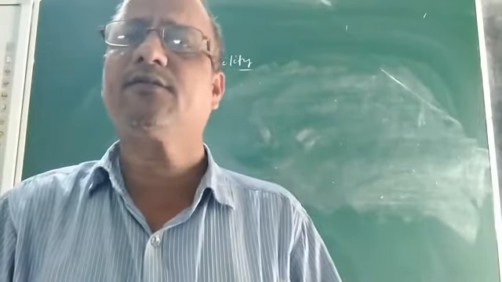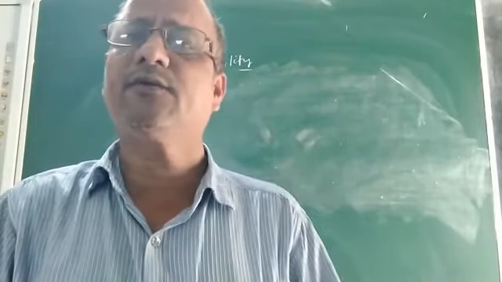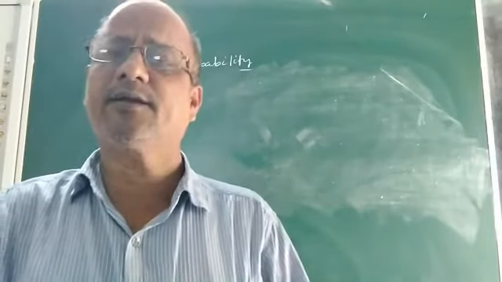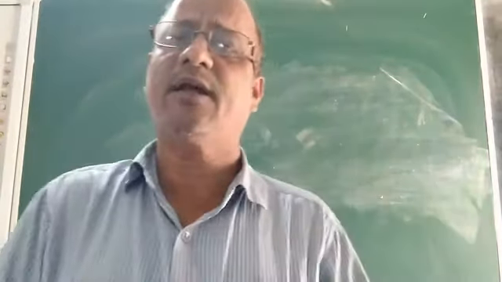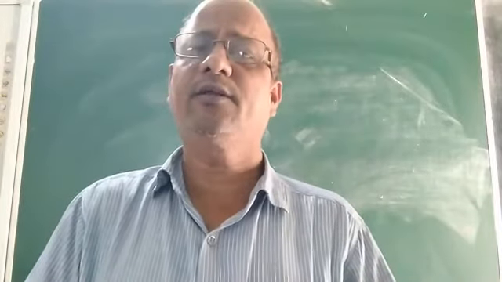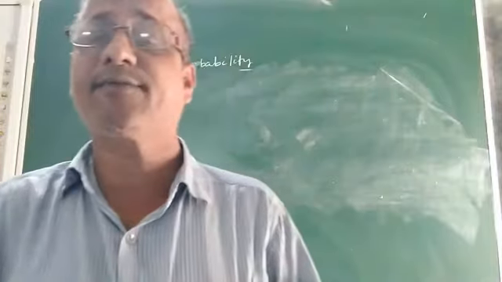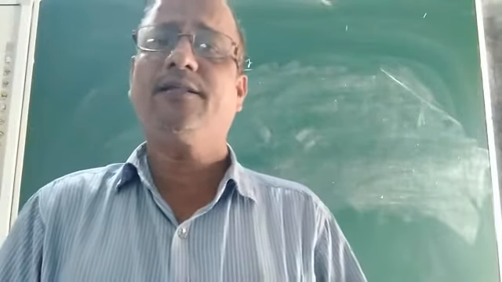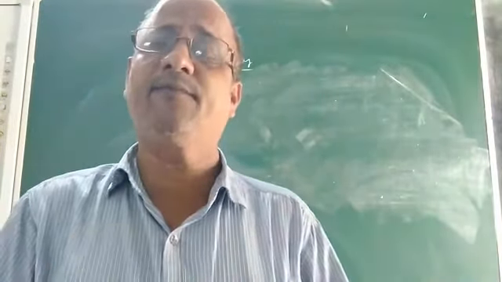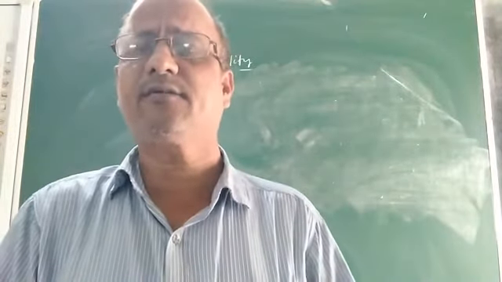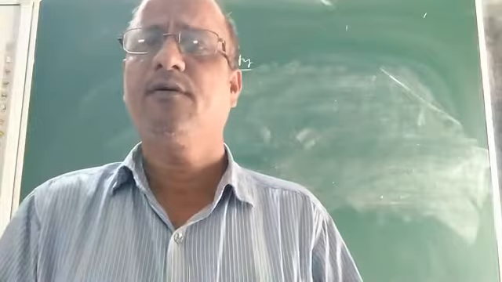Children, in the last class we discussed what is probability: probability of an event, how to find the probability of an event, and different terms connected with probability, that is trial, outcome, event, elementary event, compound event, sample space, the definition of probability, and what is a favorable outcome. So many things had been discussed. We also discussed properties of probability.